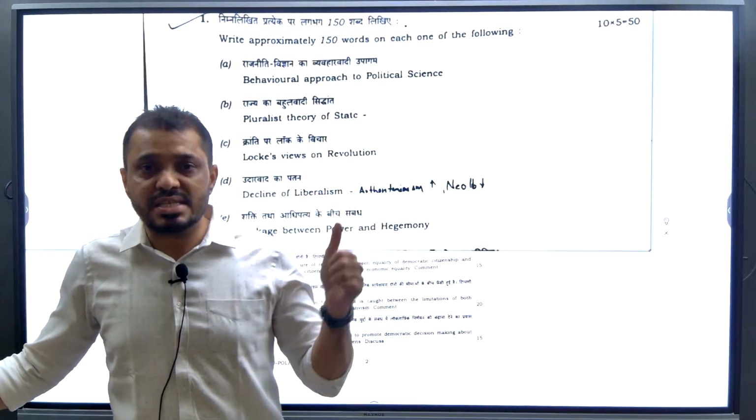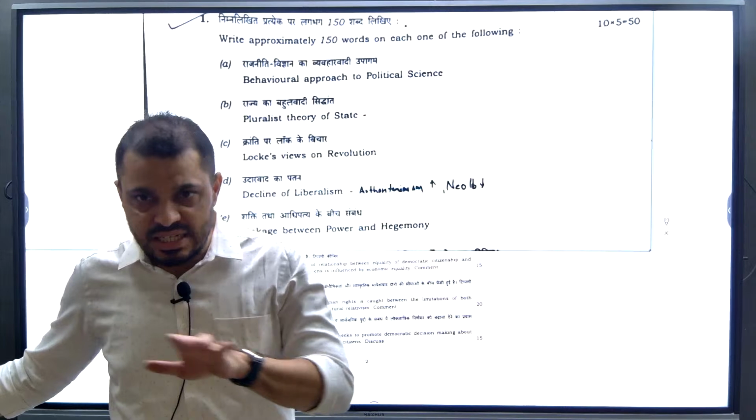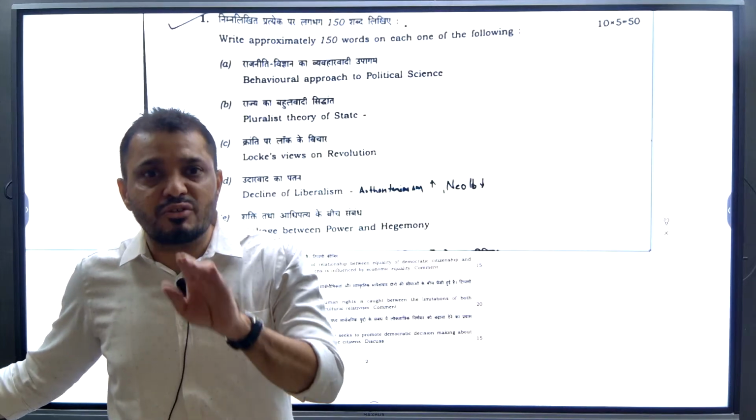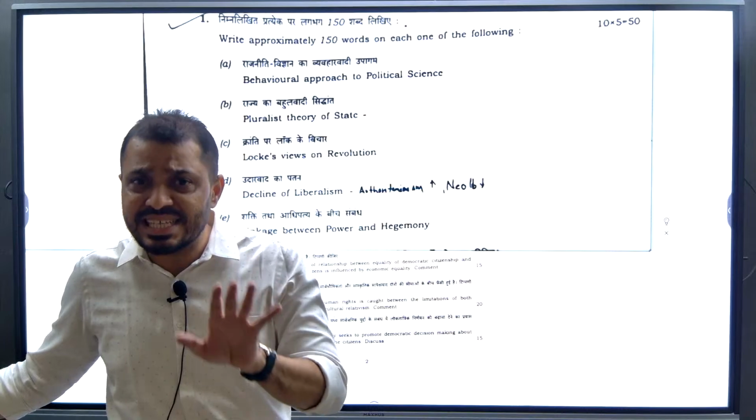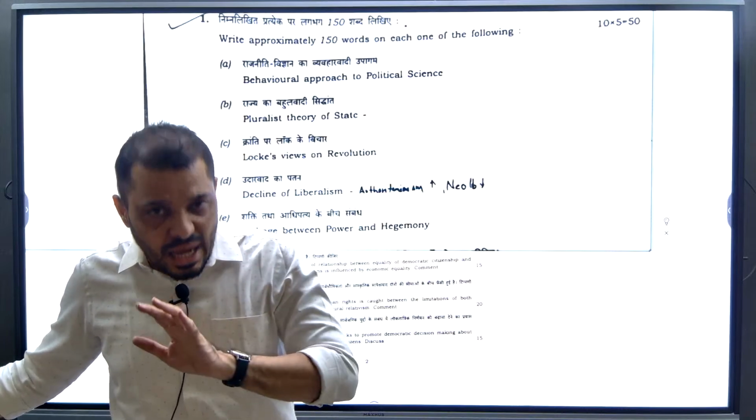The takeaway points: paper 1A is not dynamic. It's a static one only. Once you are very good with the concept, once you are very good with the tests, then paper 1A is easy to tackle. You don't need any updates.